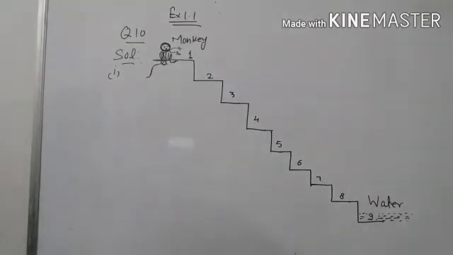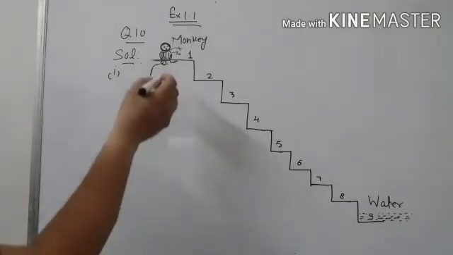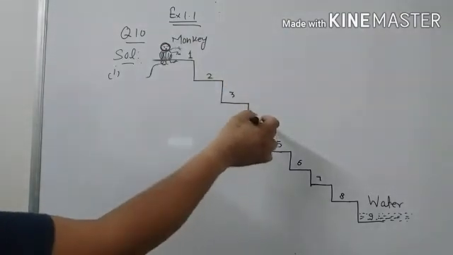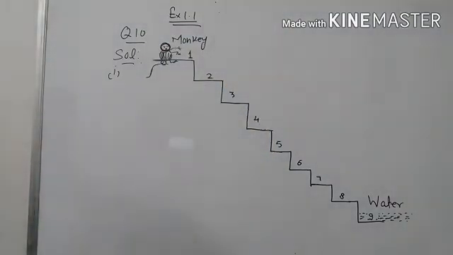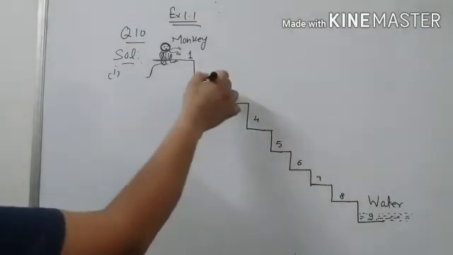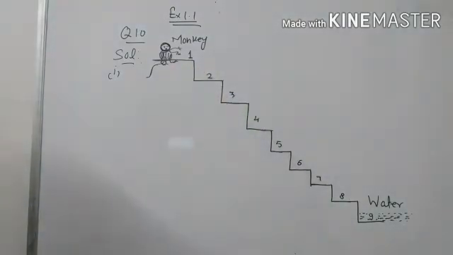So in this question, the monkey takes one jump and goes 3 steps down, 1, 2, 3, and reaches step number 4, and goes back 2 steps, 1, 2, and reaches step number 2.